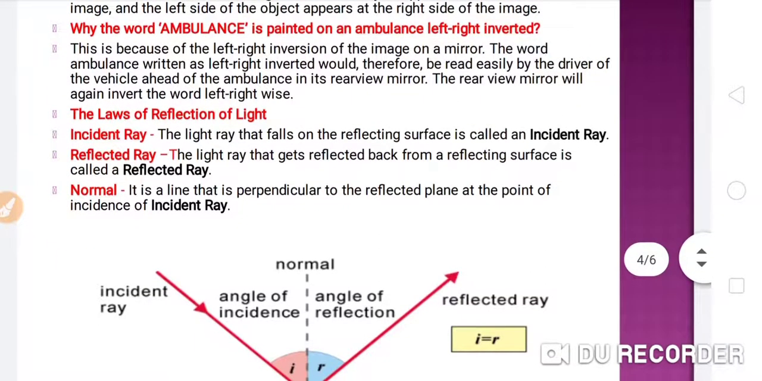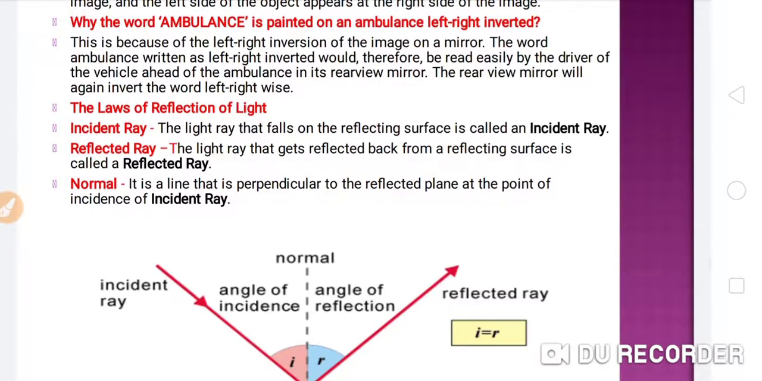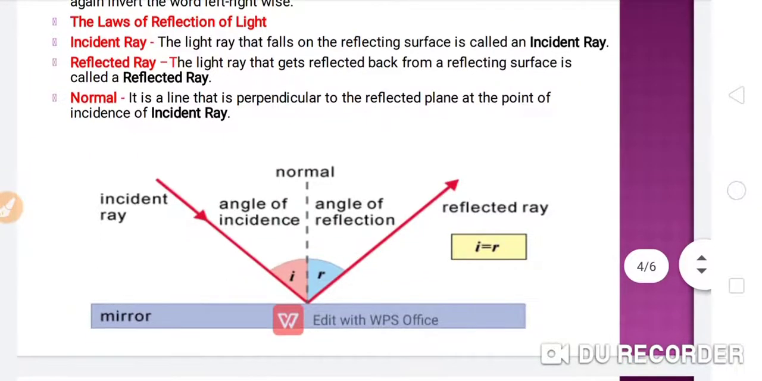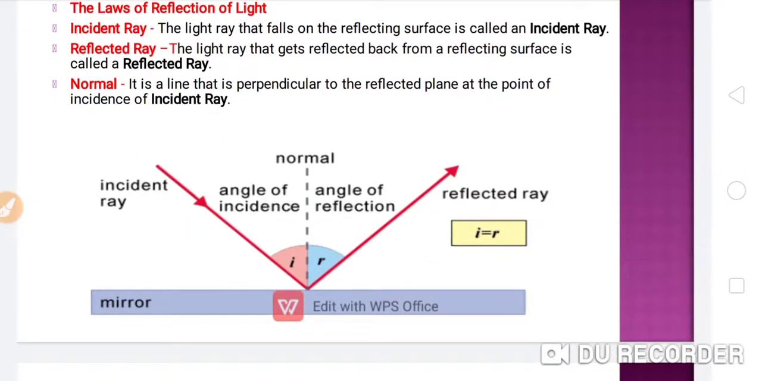The laws of the reflection of light. So this is a very important point. The incident ray: the light ray that falls on the reflecting surface or the mirror is called the incident ray. Now the reflected ray: the light ray that gets reflected back or bounces back from a reflecting surface is called the reflected ray. And the normal is a line that is perpendicular to the reflecting plane at the point of incidence.